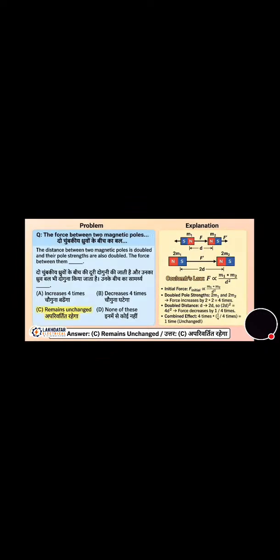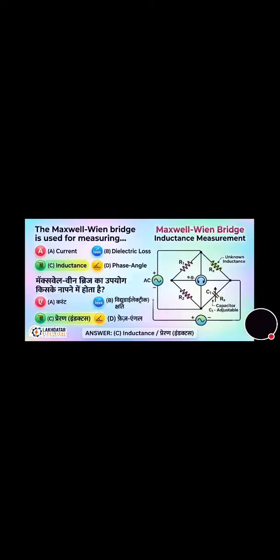The distance between two magnetic poles is doubled and their pole strengths are also doubled. The force between them is, and its correct answer is option C, that is remains unchanged. Now move towards the next question that is on the screen, and this question is very important.